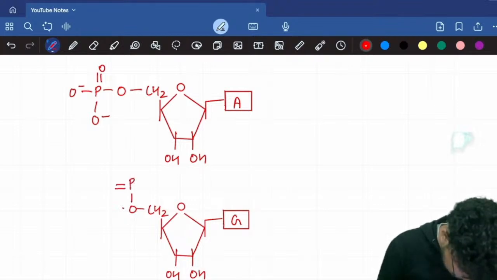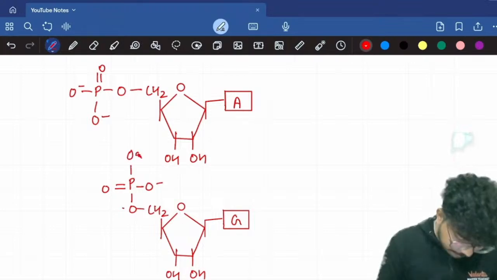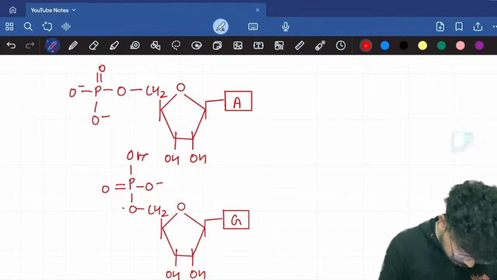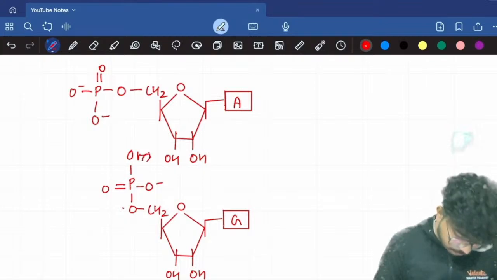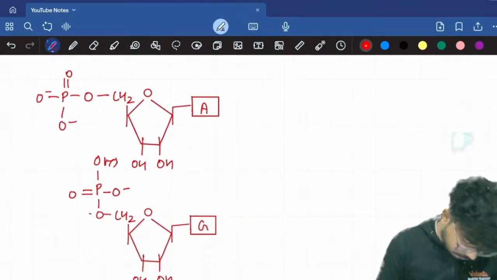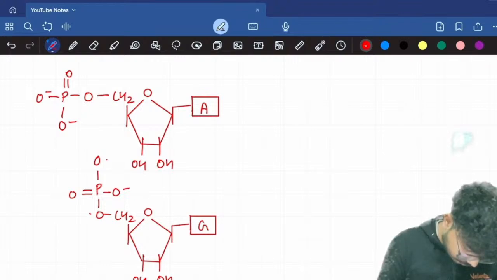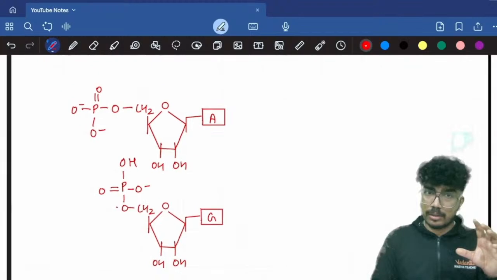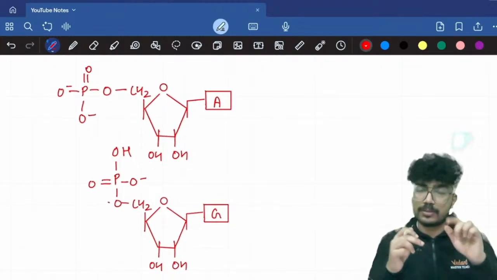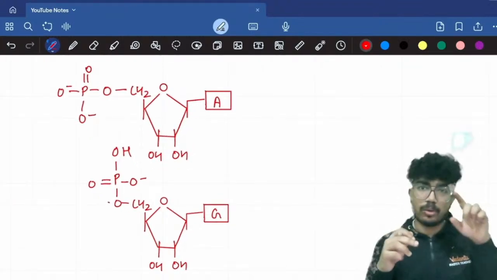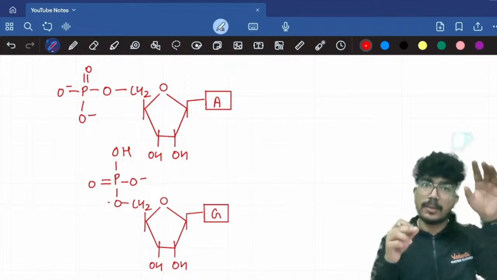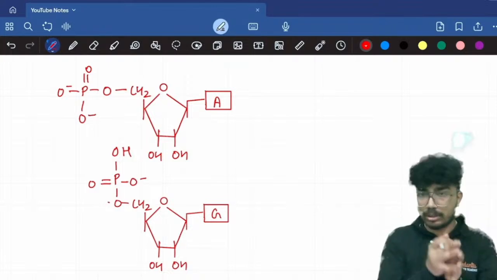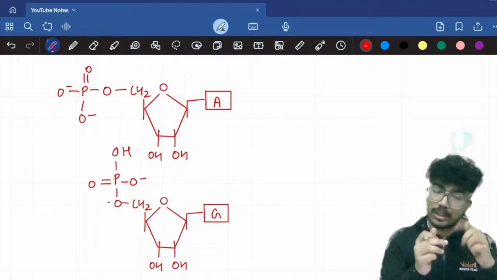So instead, I am drawing it in this way. Okay, correct. So now if you can see, I'll do the numbering first. So adenine and guanine, there also you will have the numbering, and here in the ribose also, the pentose sugar, here you will also have the numbering, right?